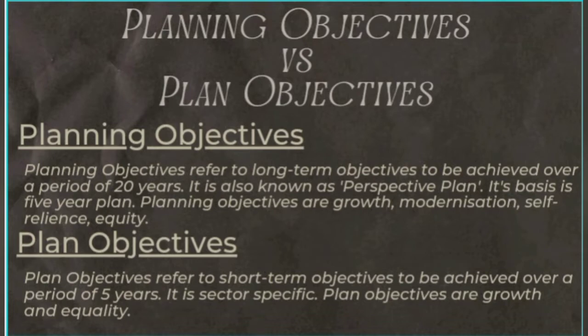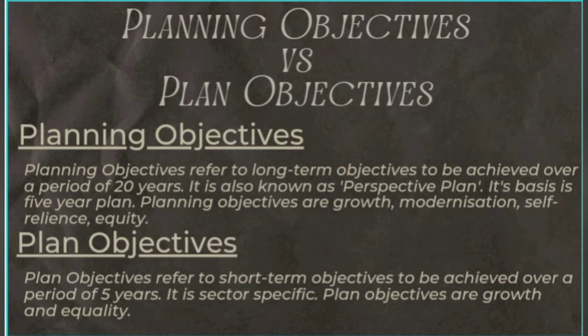And what are the planning objectives? There are 4 planning objectives: growth, modernization, self-reliance and equity. Then what is a plan objective? Plan objectives refer to short-term objectives.